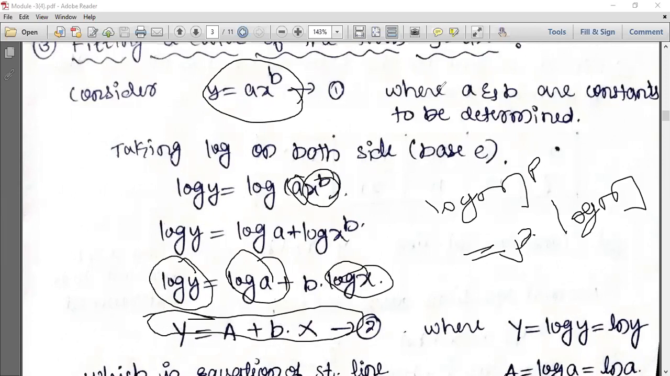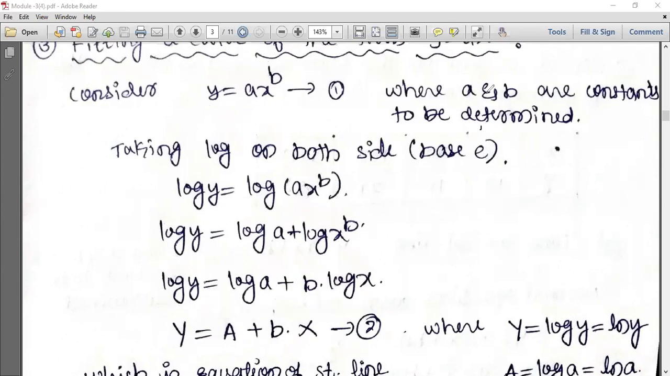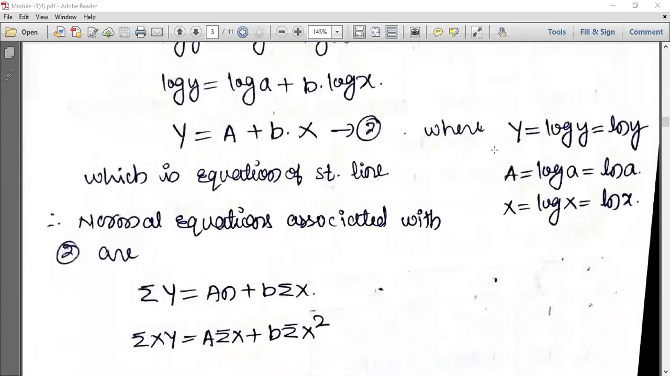So therefore, you can see capital Y is equal to log of y. As the base is e, actually we should not write log, it should be ln of small y. So capital A is equal to ln of a. And capital X is equal to log of x, base e, so ln of x. So you can see here, this is the equation of a straight line.